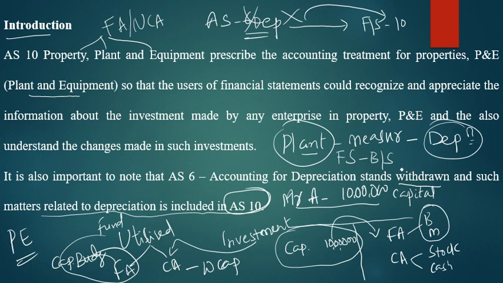AS 10 deals with the recognition of non-current assets or fixed assets, along with its related depreciation also. It is included in AS 10. Remember, it is not included in AS 6. AS 6 is withdrawn. That is very important. So all you have to remember, AS 6 is not there now, and AS 6 does not include depreciation. So that's it.